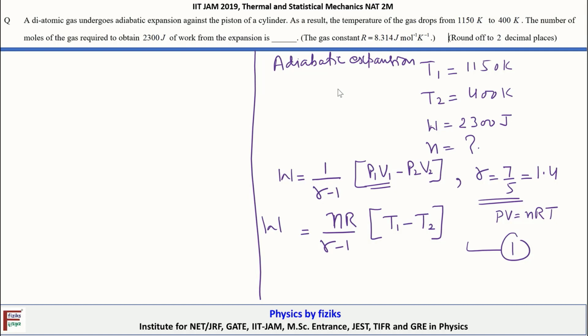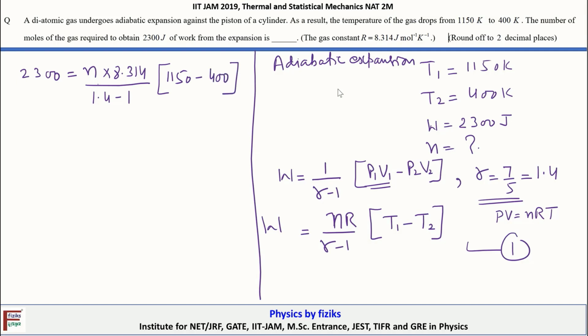The remaining quantities are given to us. W is given as 2300 joule, so 2300 is equal to nR, where n is the value we have to find out and R is 8.314, the gas constant, divided by gamma minus 1. Gamma is 1.4, so 1.4 minus 1, multiplied by T1, which is 1150 Kelvin, minus T2, which is 400.